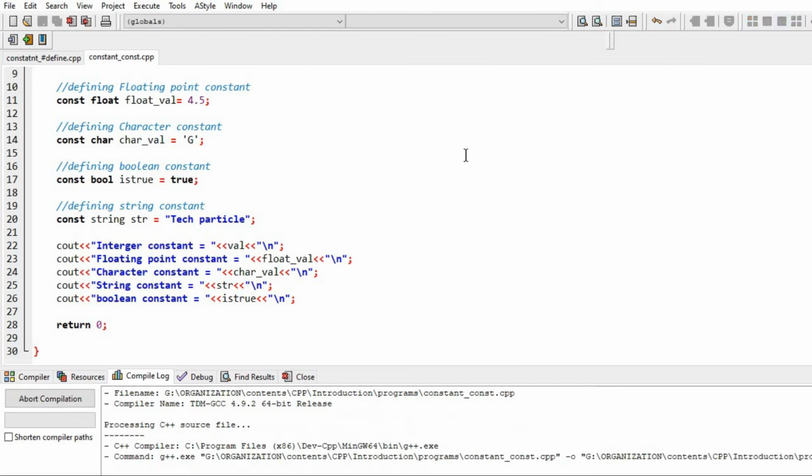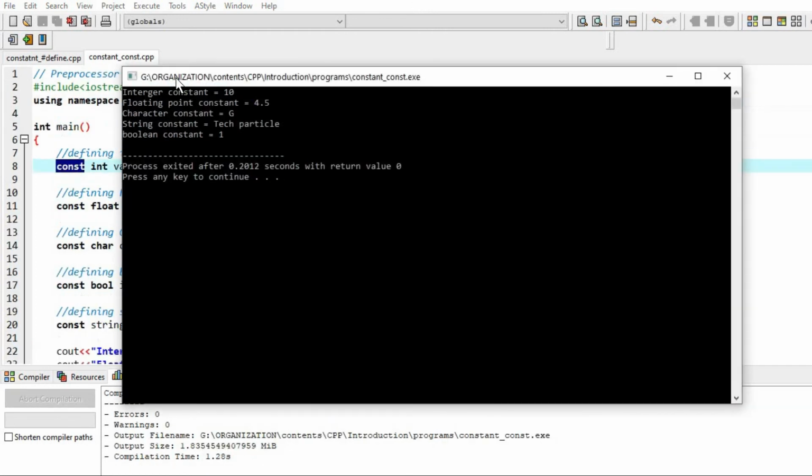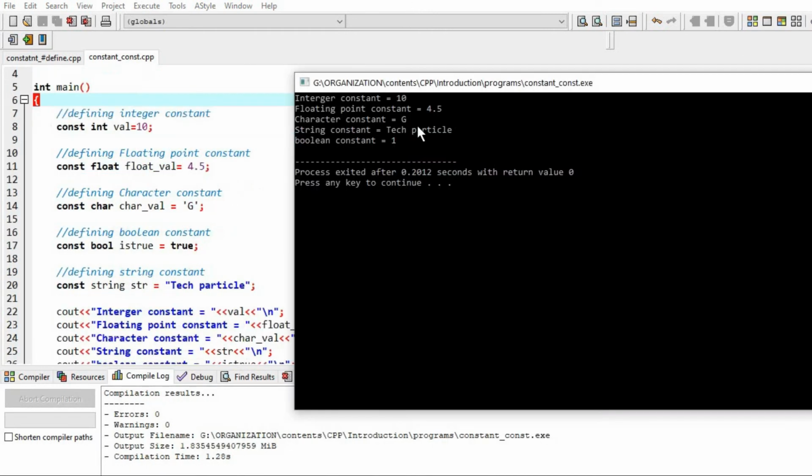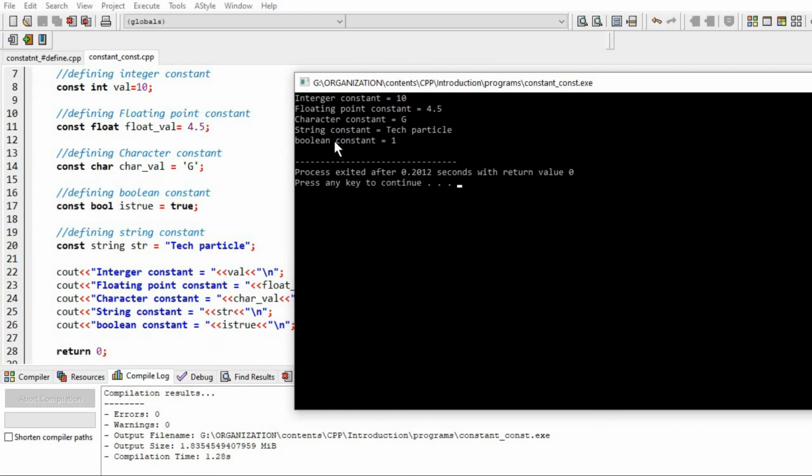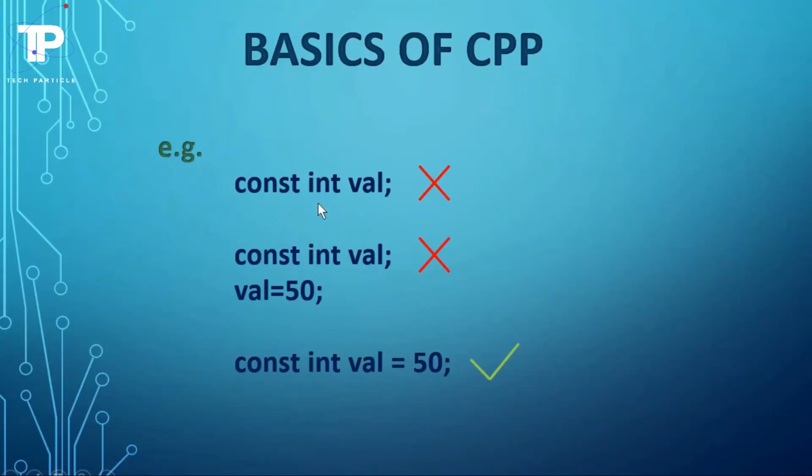Now I'll compile and show what it will print. See, it has printed the integer constant 10, that is val, floating point constant 4.5, character val g, boolean true, so it is 1 here, and the string constant Tech Particle. So this was all about constants and literals.